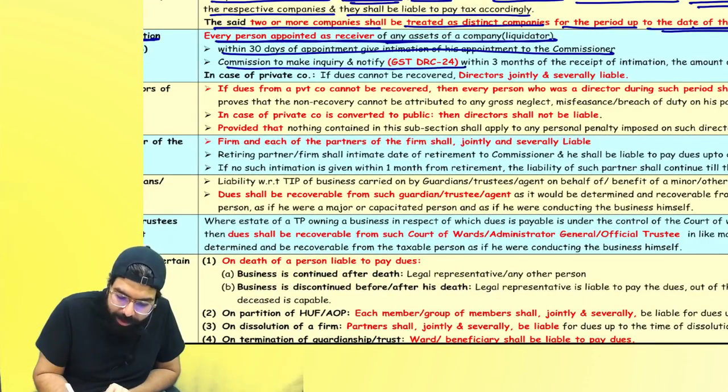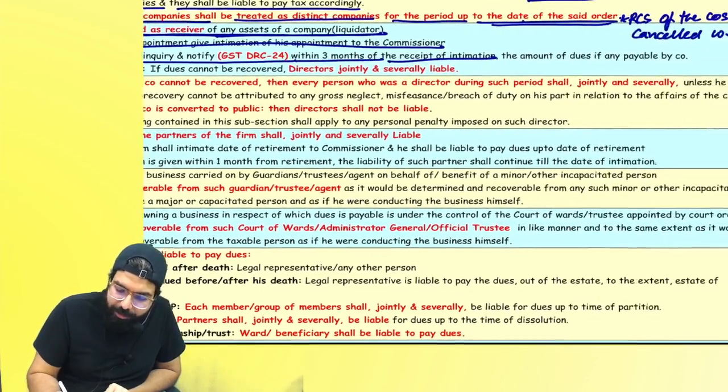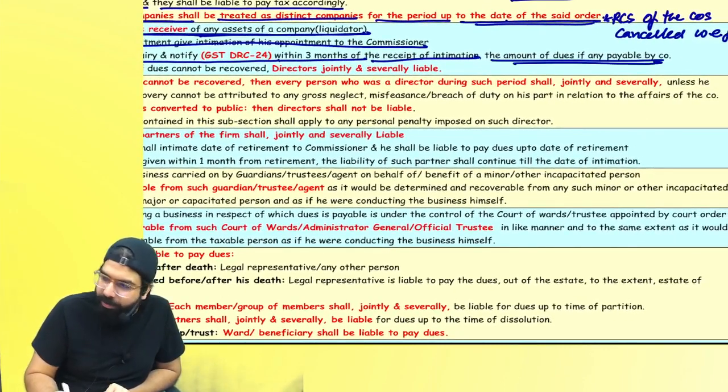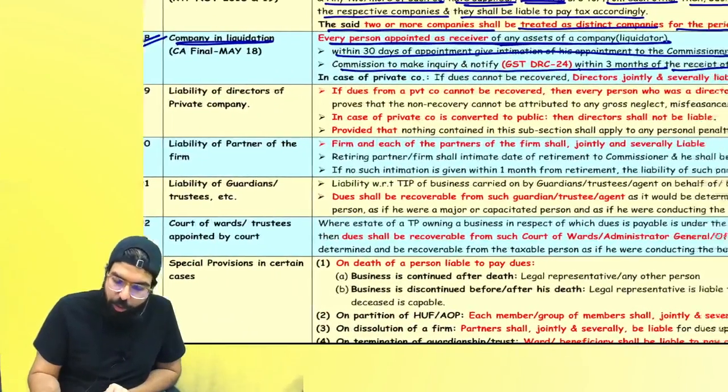The commissioner will make an inquiry and inform you within 3 months of the intimation that, sir, this is the amount which is due. That is basically the tax, interest and penalty which is payable by the company. And now, who will be liable?